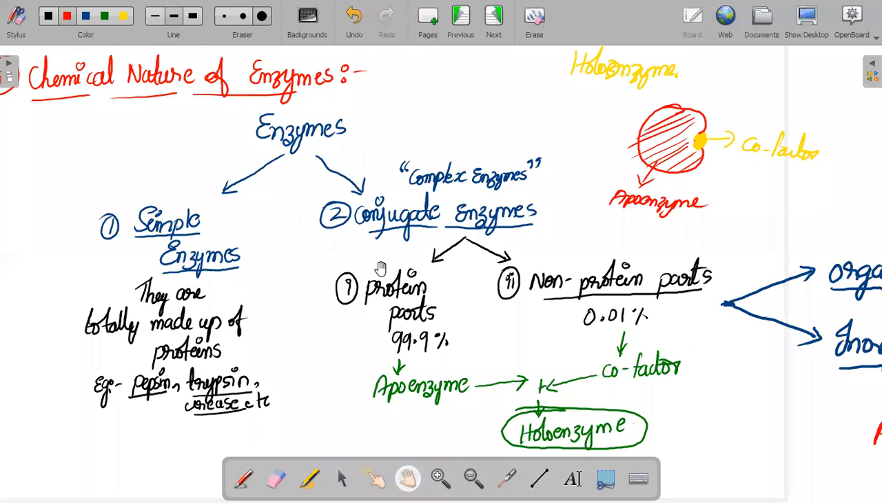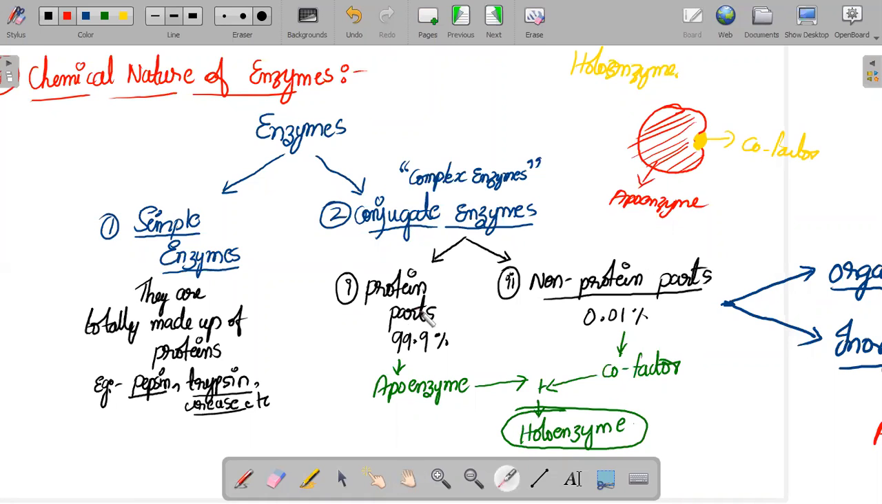So we started the topic called chemical nature of enzymes. Two types of enzymes are there: simple enzymes and conjugate enzymes. Simple enzymes means from top to bottom they are totally made up of proteins only. No other molecules or material can be added to these simple enzymes. Conjugate enzymes are made up of two types of parts.